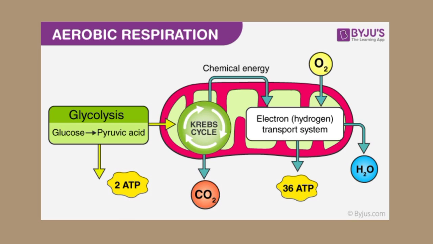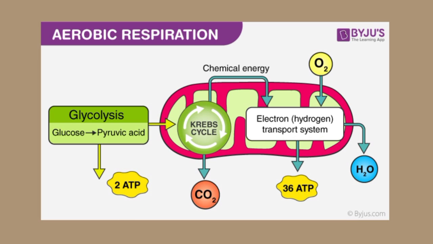In glycolysis, there are two phases involved. The first is the investment phase and the second is the payoff phase. In the investment phase, ATP is being utilized, while in the payoff phase, ATP is being built up. In the investment phase, glucose will undergo a few steps. The first is glucose being converted to glucose 6-phosphate, and the enzyme involved is hexokinase.